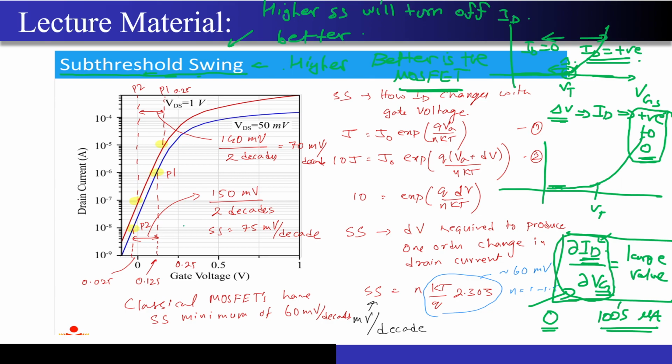These diagrams, taken from the lecture material, also explain the same thing. The typical subthreshold swing that you will observe in a MOSFET is around 60 millivolt per decade. What does this unit tell you? A 60 millivolt change in the value of VGS will change the current by a factor of 10x. A small change in VGS of 60 millivolt will drastically change the current by 10x. So this is the meaning of the subthreshold slope.